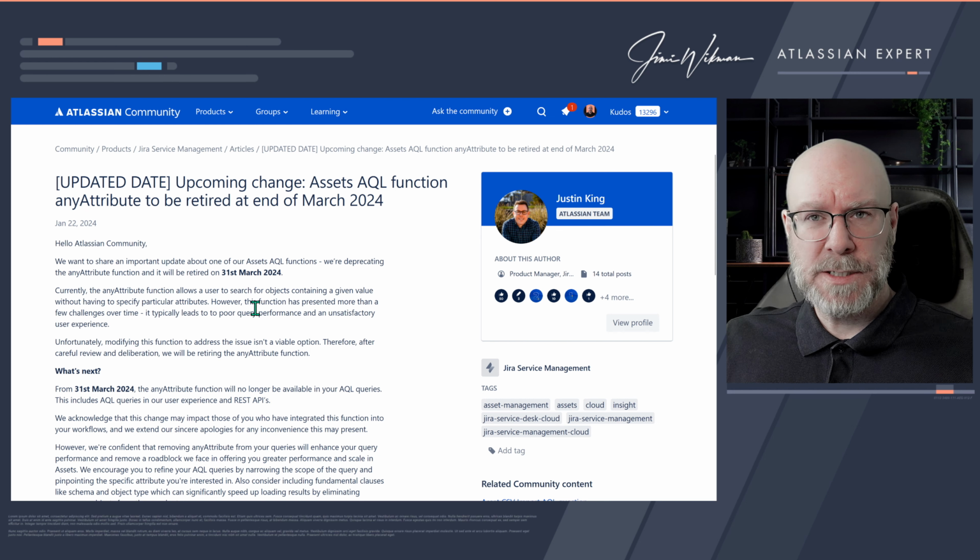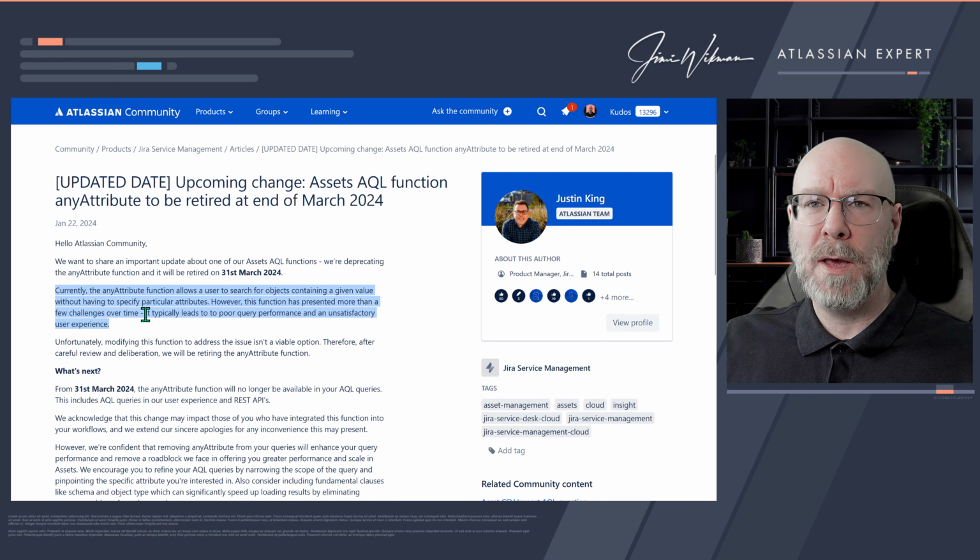And as expected, I don't think anyone is surprised that when you do have an unspecified call, you will have some changes. Poor query performance, for example. Yes, you're querying everything and not specifying the attribute. And this will slow things down and it will be a bad user experience. I'm 100% on board with this one. And I think that having this in the beginning was probably because people weren't using 3 million data objects. So it probably worked on smaller data sets.